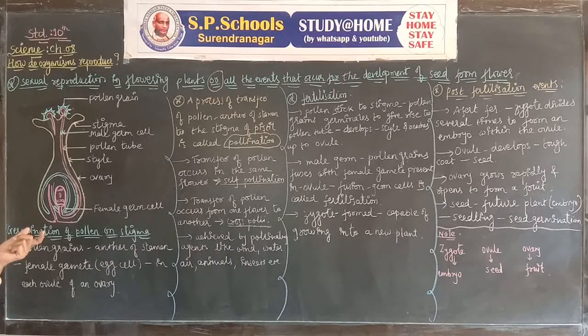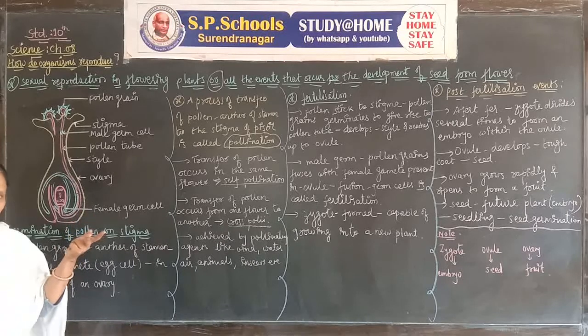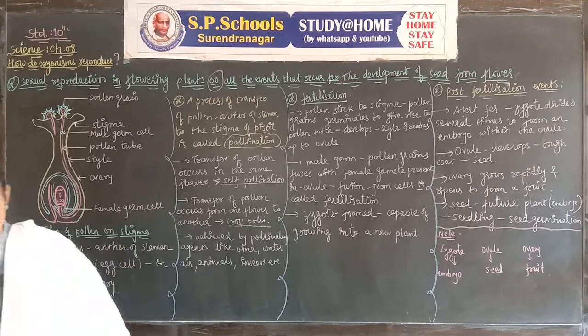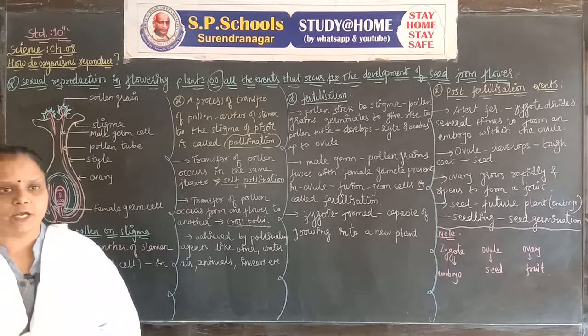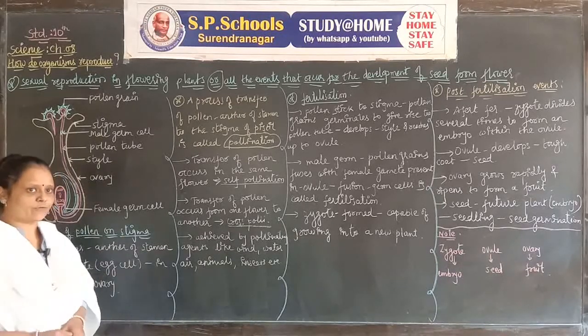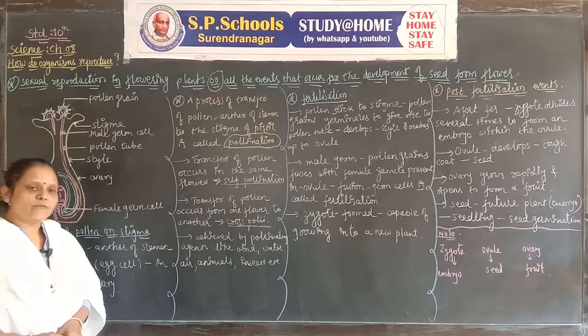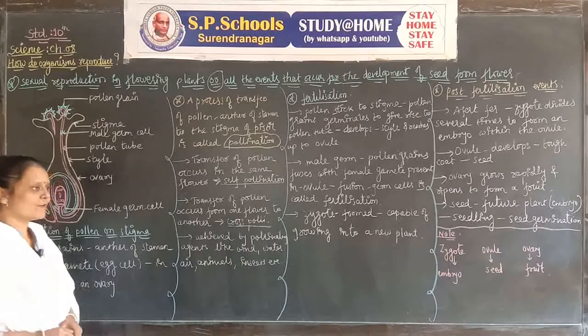Then you have to give the information on pollination: what is pollination, and two types of pollination, self-pollination and cross-pollination. Then you give the information about fertilization, and in the last you have to give the information on events in post-fertilization. Then you have completed the answer. Full marks in the question can be earned with the diagram. Let's see it one by one, point-wise.